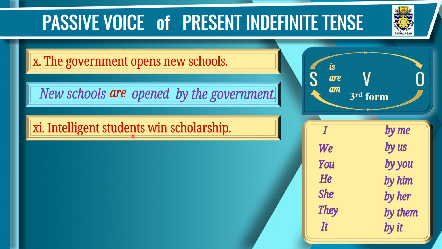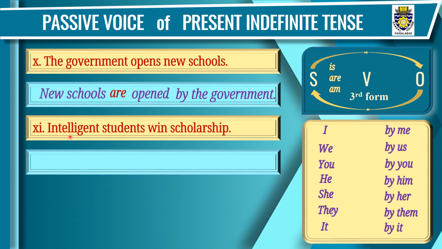Sentence number 11. Intelligent students win scholarship. Step 1, that is this object will take the place of this subject. So we will write scholarship in the beginning. And step 2, this subject will take the place of this object. So we will write by intelligent students. Step 3, that is third form of verb win. The third form of win is won. Win, won, won. These are the 3 steps.